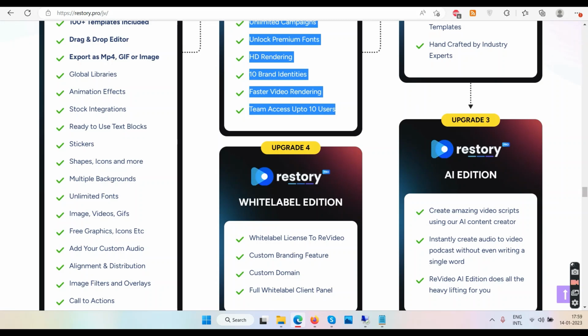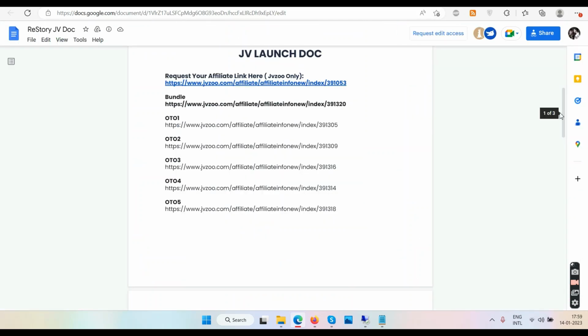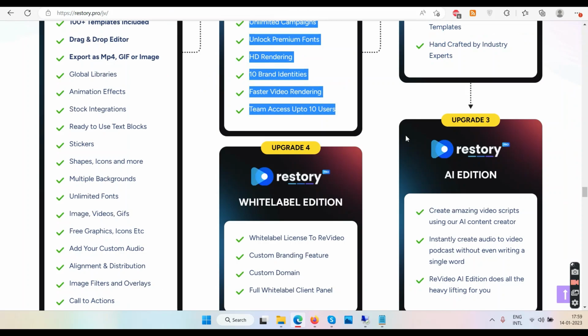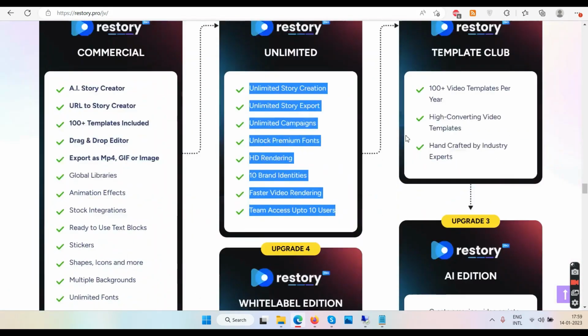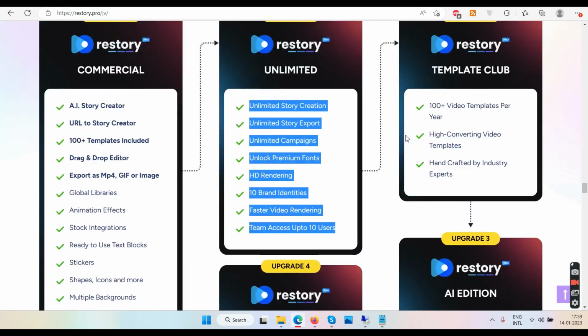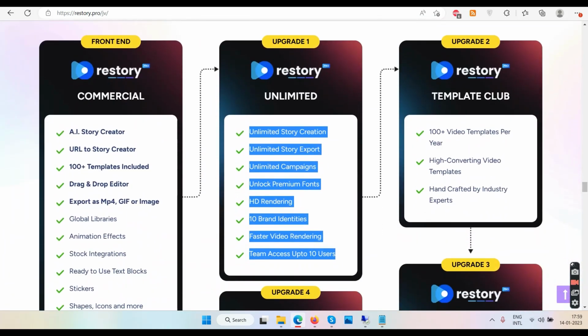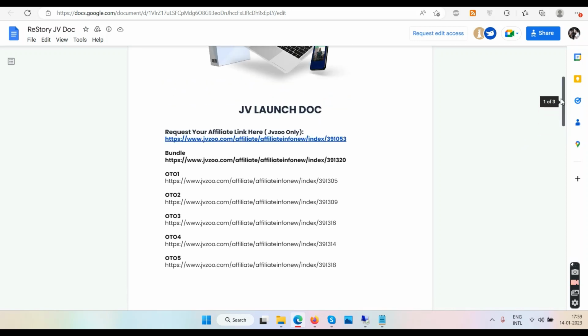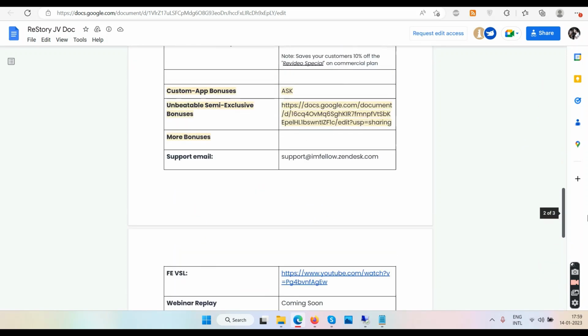Anyway, so these are the upgrades. You can pick and choose and leave whatever you don't want. Price is not mentioned here. I guess, yeah, it's not mentioned. So 37 is for the front end, and after that they were supposed to do a better job, which they have not done yet. Anyways, I don't think I have found the price anywhere for the OTOs.